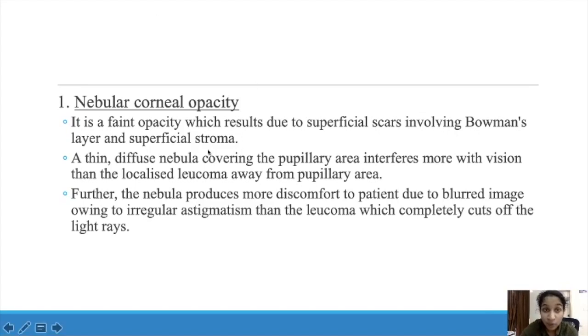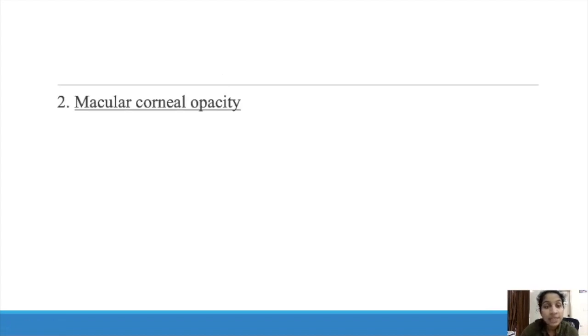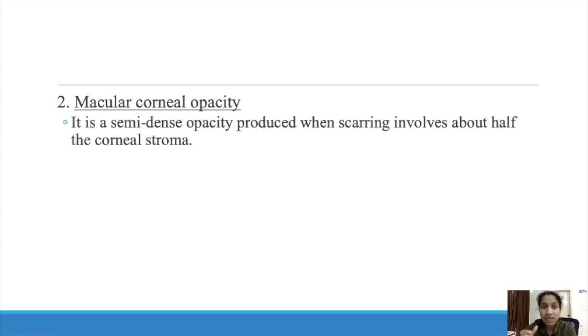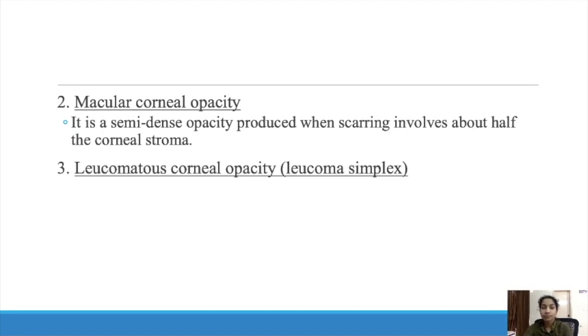So that is nebular corneal opacity. The density is very faint or very small. Next comes the macular corneal opacity. Here it is a semi-dense opacity and the scarring involves about half of the corneal stroma. So Bowman's membrane and superficial stroma is the nebula, and if it extends till half of the stroma, then it is known as macular corneal opacity. There the density of opacity is more.